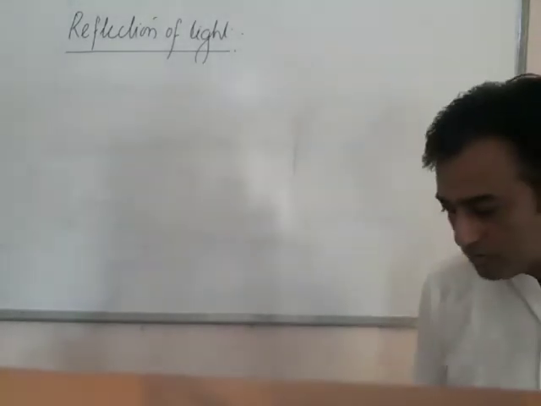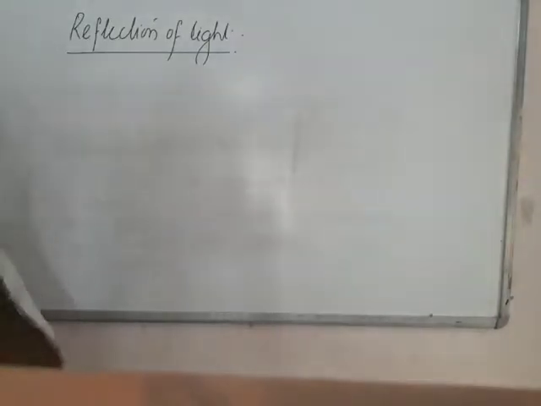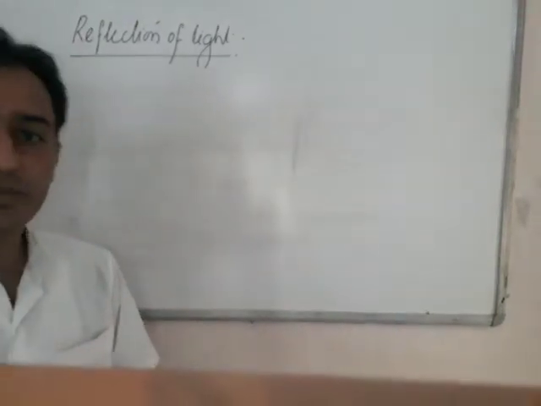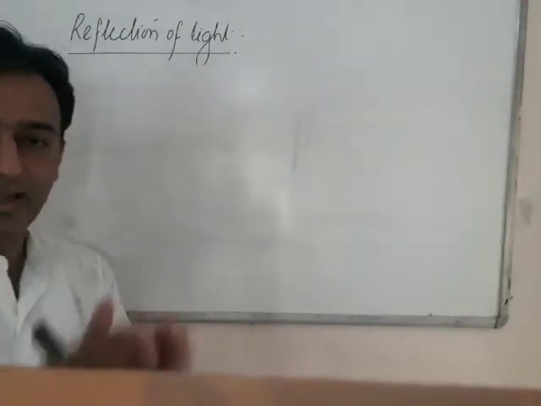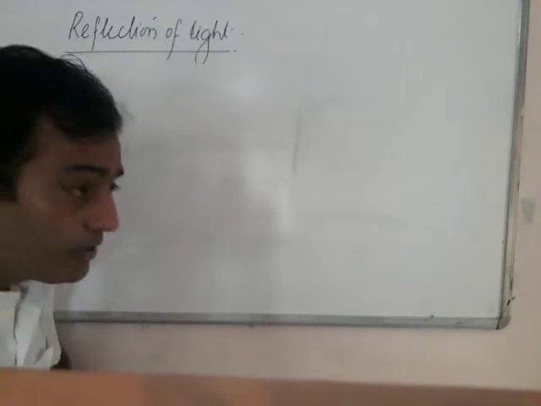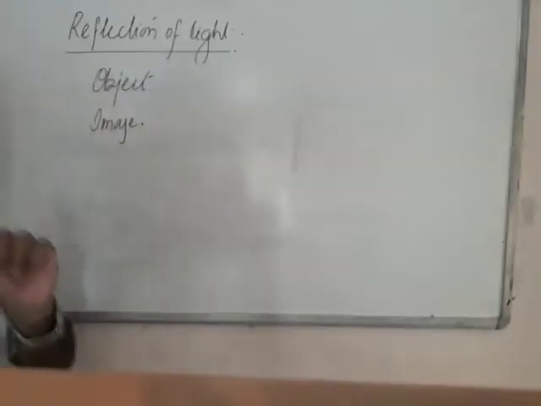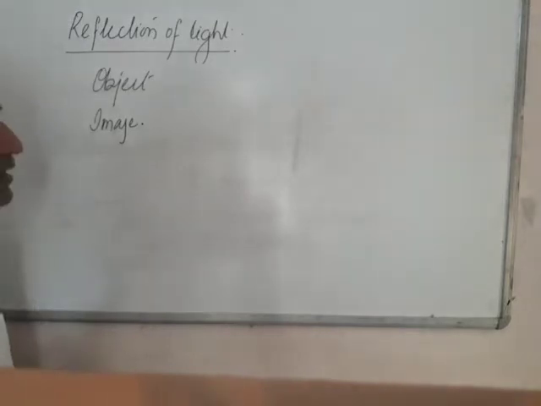Good morning, students. Till now, we have done reflection of light and the laws of reflection, and I have also talked about how a mirror is basically made by polishing a glass slab on one of its sides by depositing either silver or aluminum. So today, first we will learn what is an object, followed by what is an image, how image formation takes place in a plane mirror, its characteristics, and its uses.